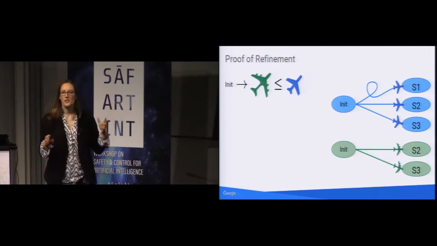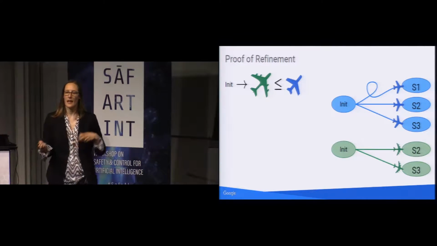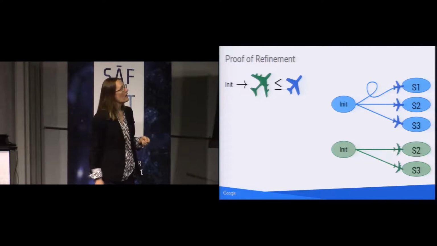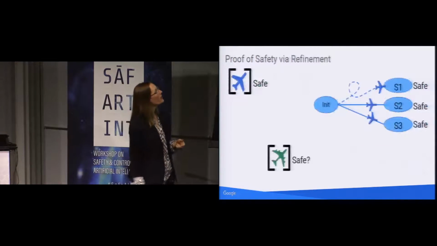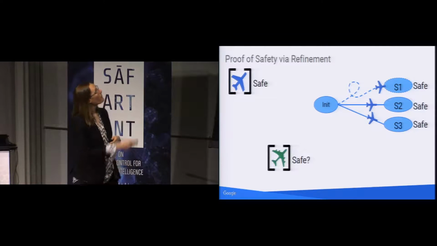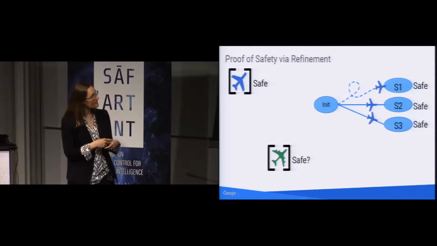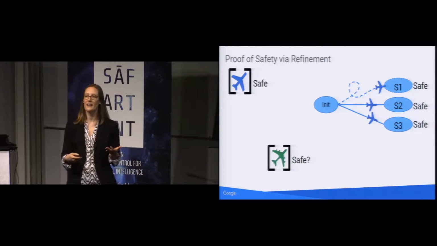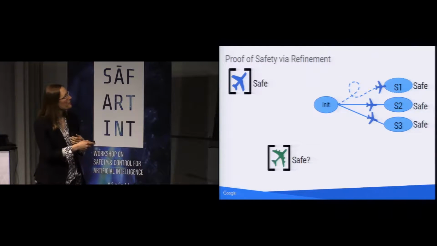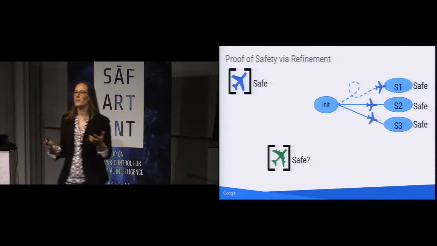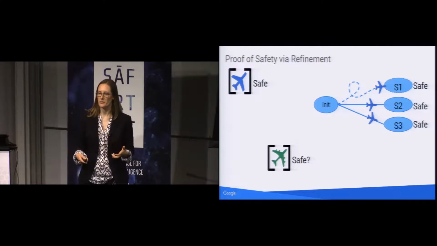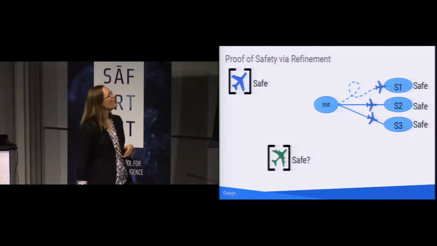When we combine these two concepts, refinement and safety proofs, that's where we get our real power. So here, I've got a safety proof. Suppose I have a safety proof of my blue system, but what I really want is a safety proof of this green system. But the green system might be really complicated, and I haven't been able to prove it so far with traditional methods.